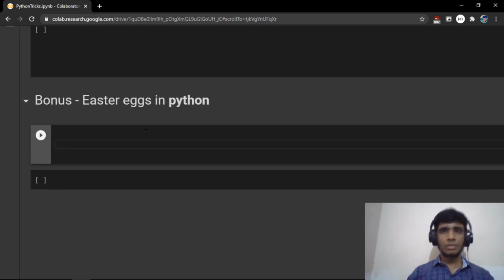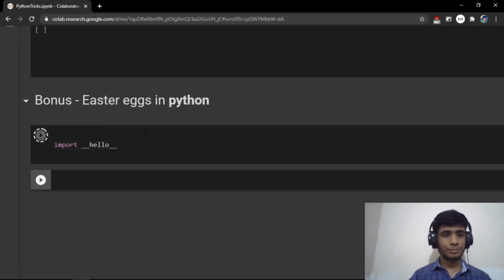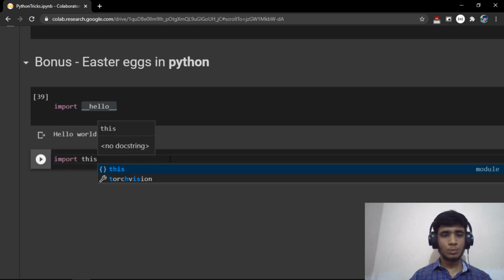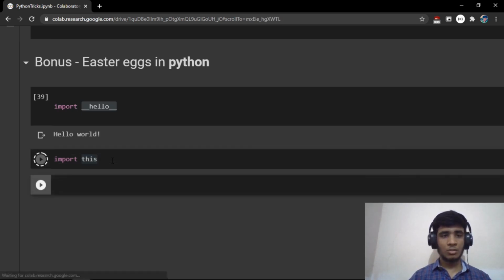What is the first program we write in any programming language? That is hello, right? So we can create a hello world output by simply calling import hello. Cool, right? Because if you import hello, then you can automatically get hello world. So this is one of the Easter eggs in Python. Apart from that, there is another thing called import this. So what is this going to do? The output would be something amazing and very different that you can never imagine. The output is called the Zen of Python.